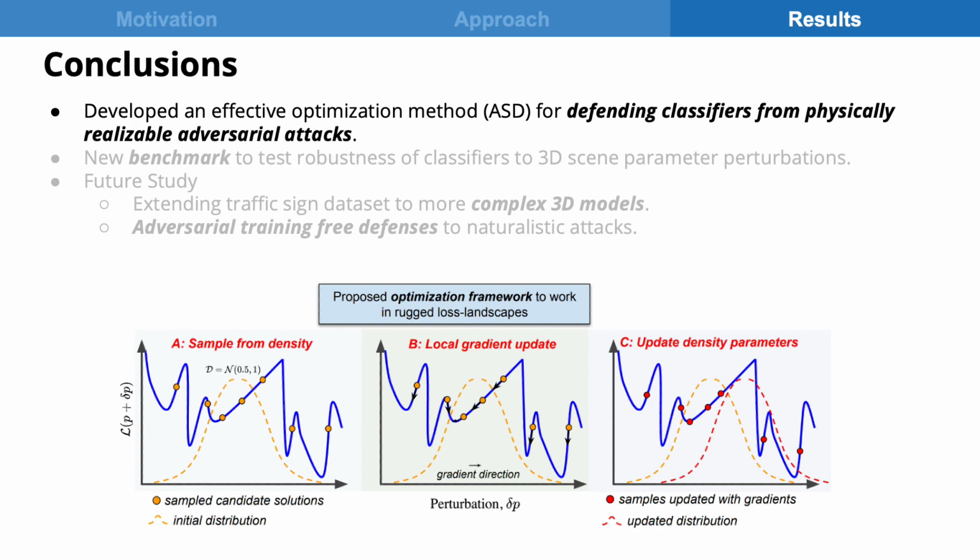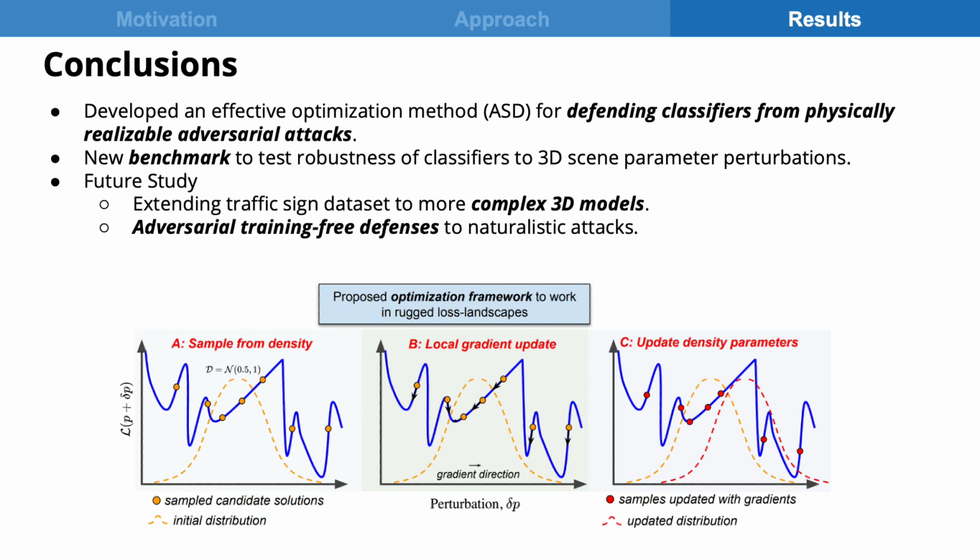In this work, we developed an effective method for defending against physically realizable adversarial attacks. An experimental evaluation on our new traffic sign benchmark suggests superiority of the proposed adversarial training method. We hope that our new benchmark dataset will help advance research in this area.